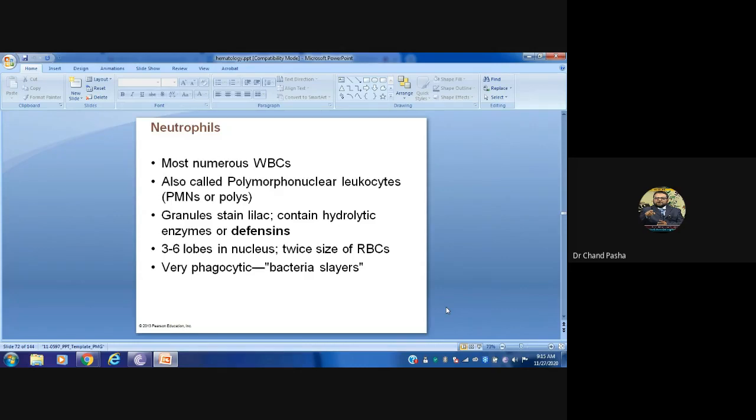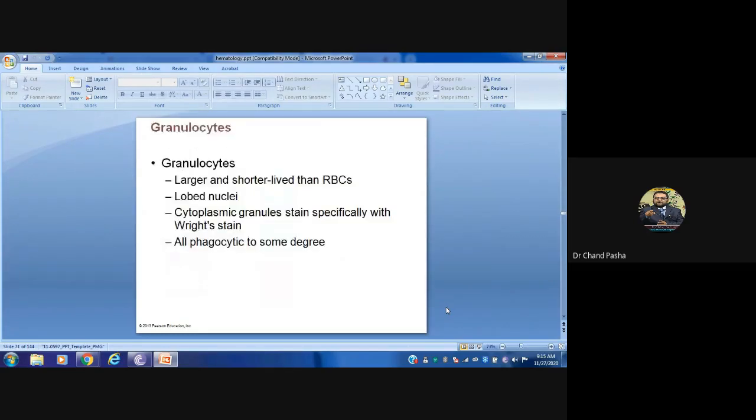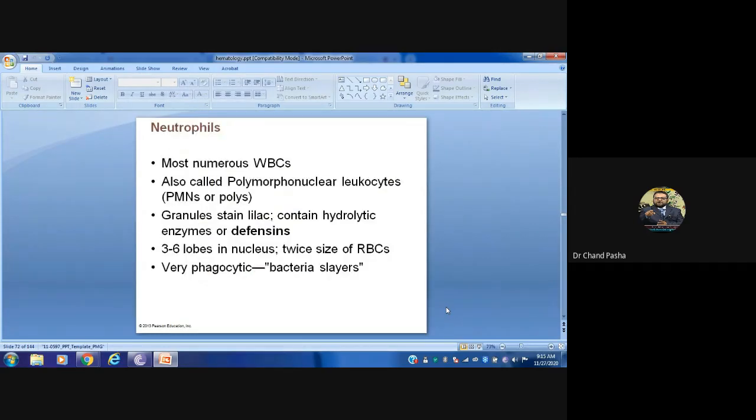They are polymorphonuclear, with a multi-lobed nucleus, so they are called polys or PMN cells.